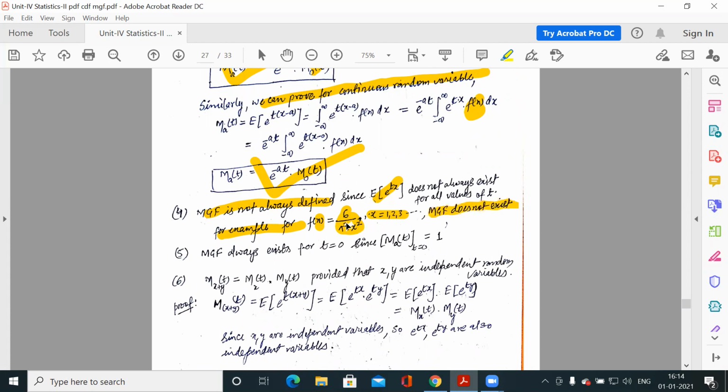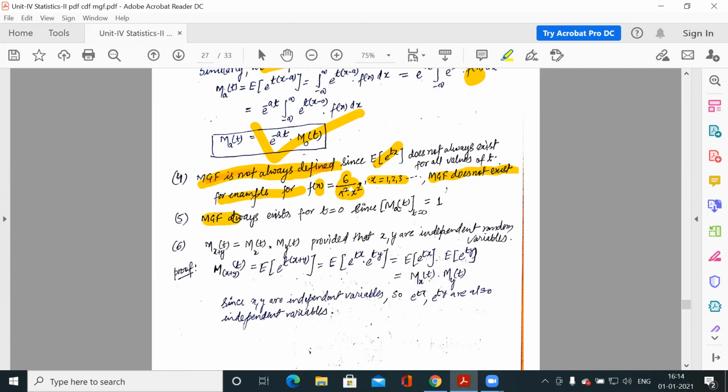You can try this question. Using this counter example, we can say the MGF does not always exist. It depends on the probability function whether the MGF will exist or not.